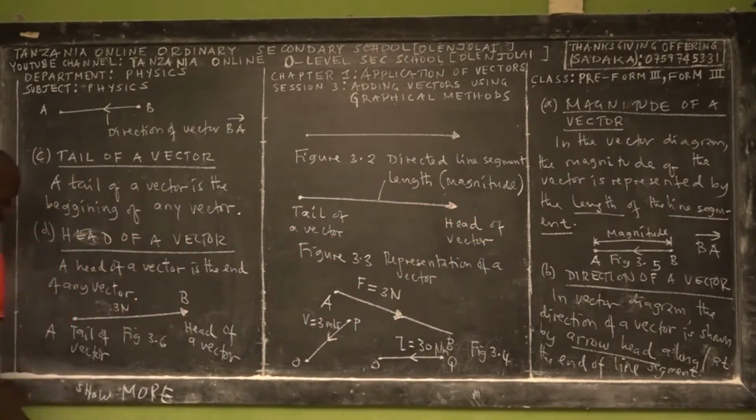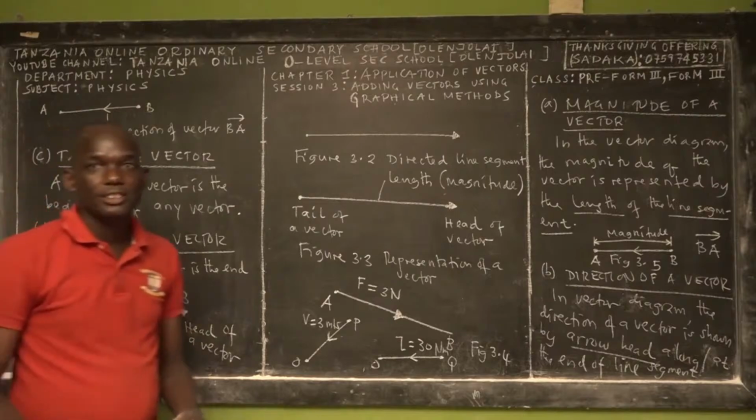So this is the tail of the vector and that is the head of the vector. All right.